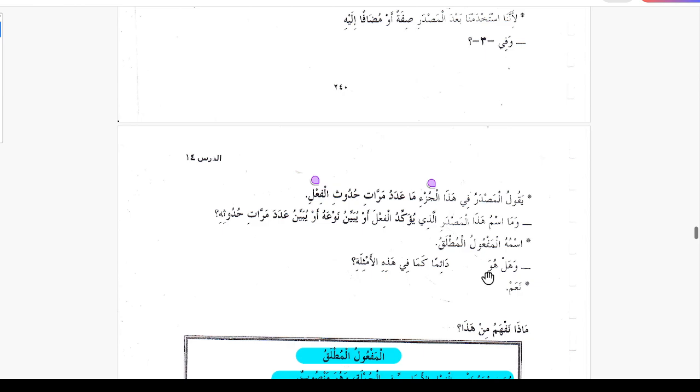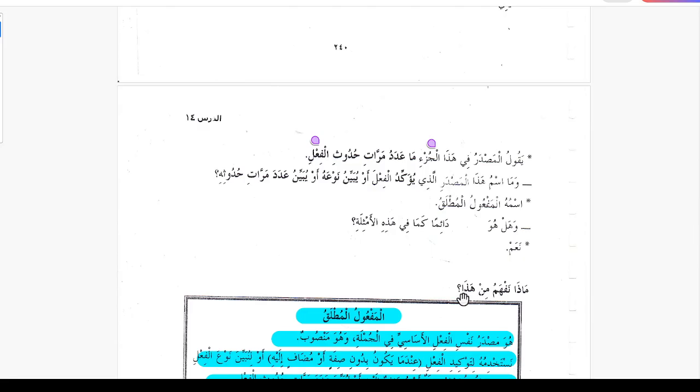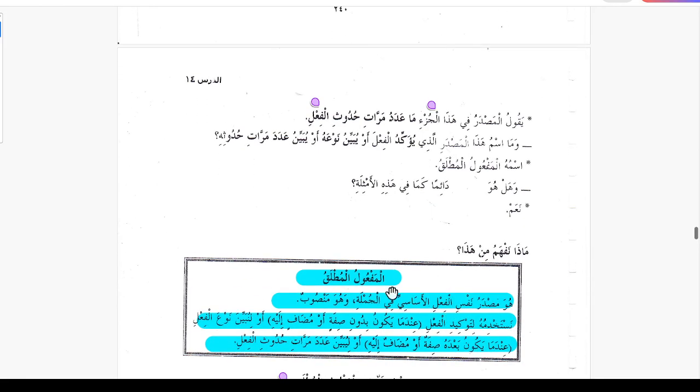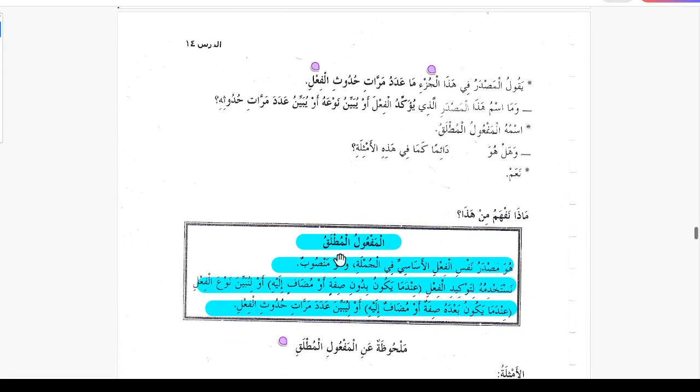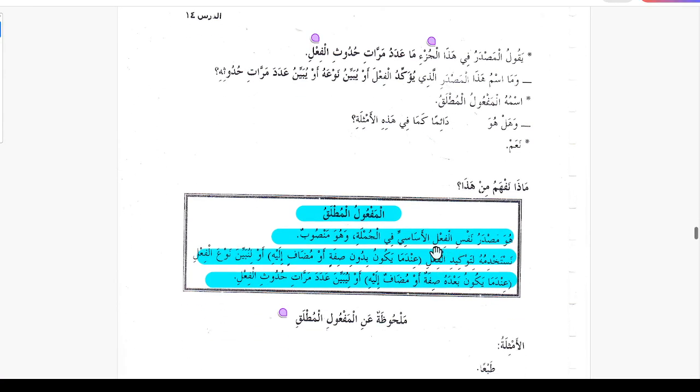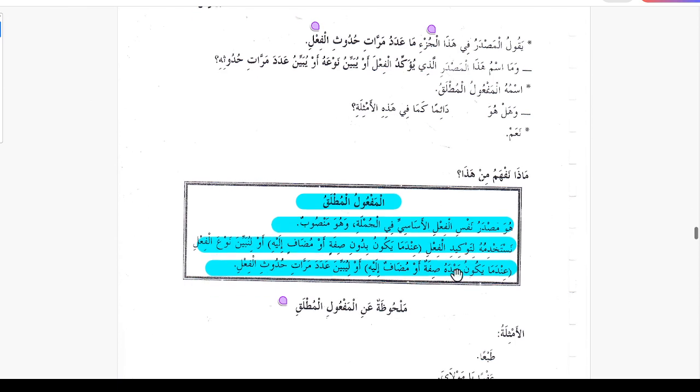Ismuhu al-maf'ul mutlaq, hal huwa mansubun daiman kama fi hazihi al-amsilati, is it mansub always? Yes. So maf'ul has to be mansub regardless of what type it is. So in summary of maf'ul mutlaq, huwa masdaru nafsil fi'li al-asasiyyi fil jumlati. Maf'ul mutlaq is the masdar of the same main verb in the sentence, and huwa mansub, and is mansub. Nastakhdimuhu li tawkid al-fi'li, we use it for the emphasis of the fail.